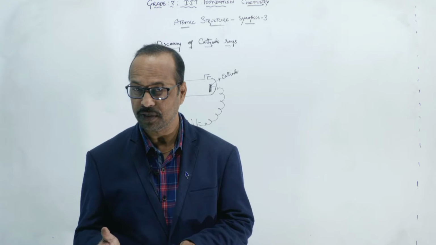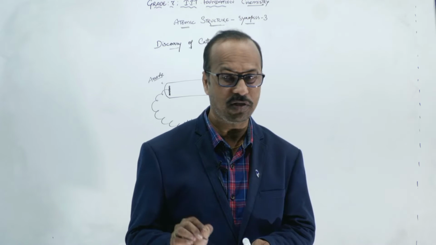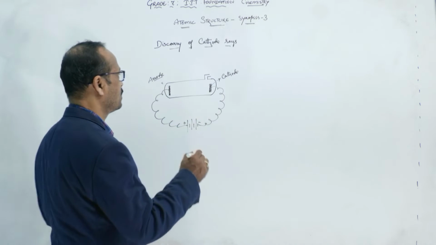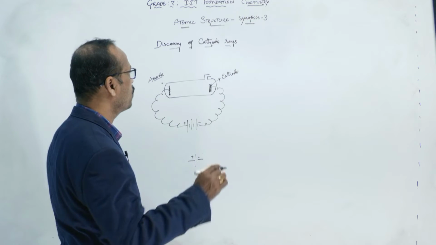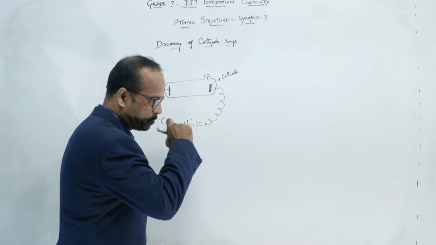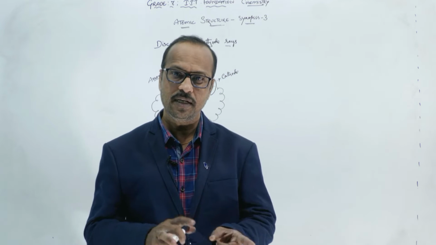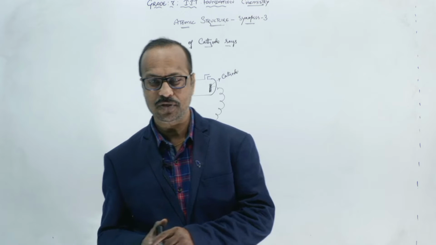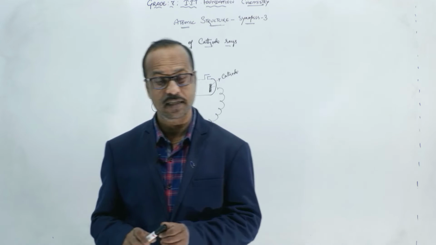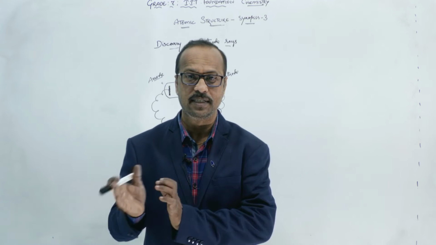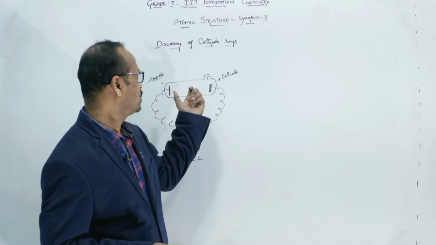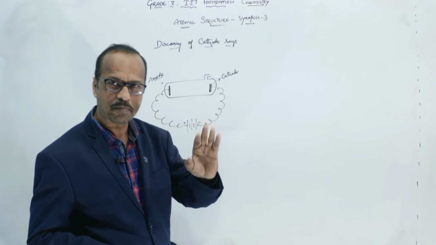So 1 atmospheric pressure is equal to 76 centimeters of mercury. We can write the normal atmospheric pressure as 760 millimeters, because 1 centimeter is equal to 10 millimeters, right? So 76 centimeters means 760 millimeters. So the pressure inside is 760 mm initially.